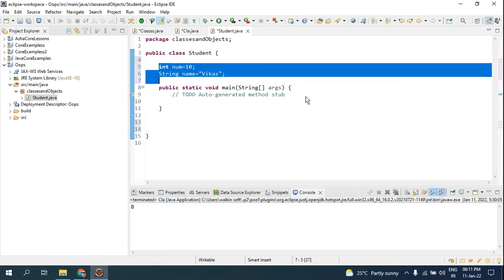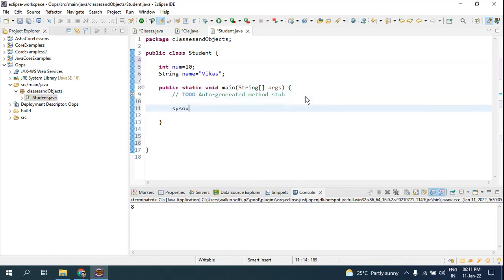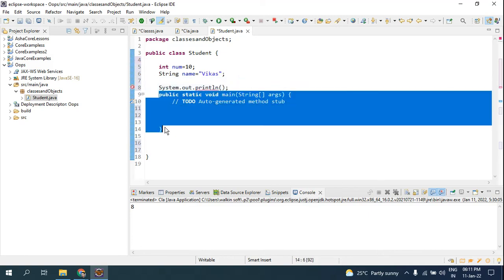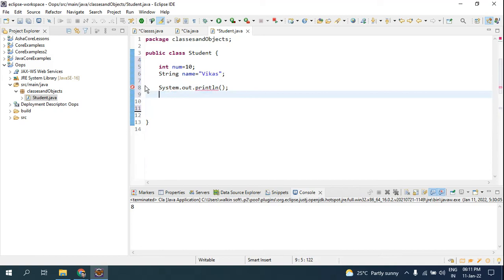Look here, suppose I have to access it with sysout, this print method. I'll remove it here and paste it here, and if I remove this main method, look here, the compiler is giving me an error because you cannot print something directly in the class. You should have a main method where your code will get executed. You can use whatever method you want, but it should be inside a main method. So this is a class.